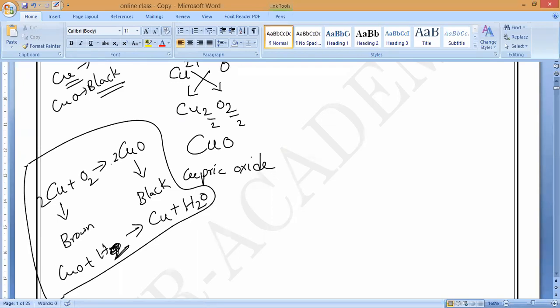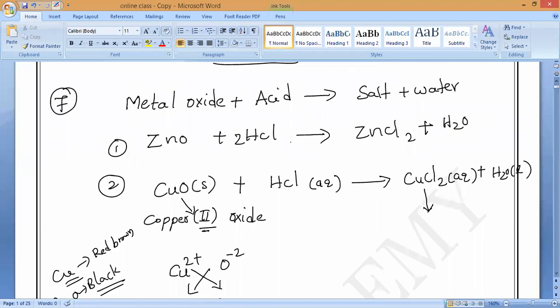Here, what is the color of copper chloride? I am asking, anybody? Please tell. Green solution. Very good. So the color of copper chloride is blue-green. Please note it down. That is why I am teaching this example. Copper oxide reacting with hydrochloric acid will form copper chloride plus water. The color of the copper chloride is blue-green. Please write it down.